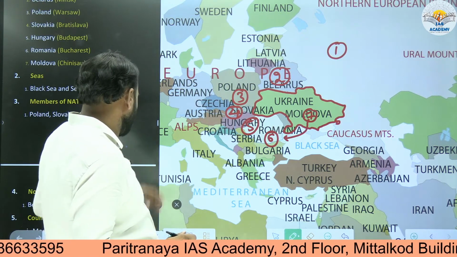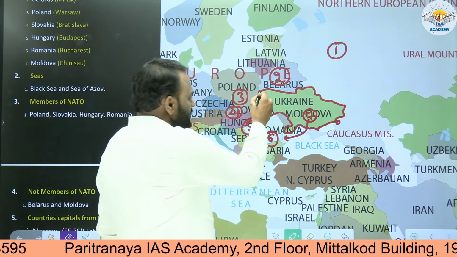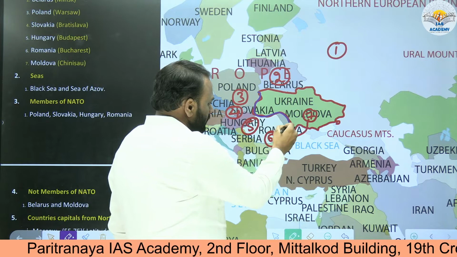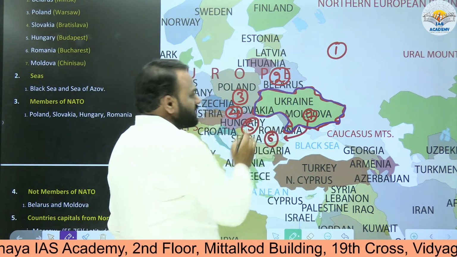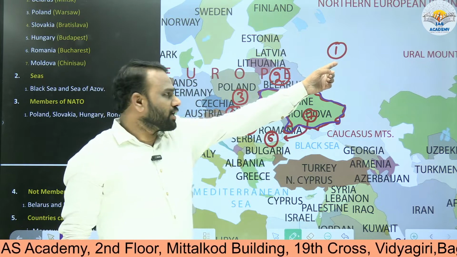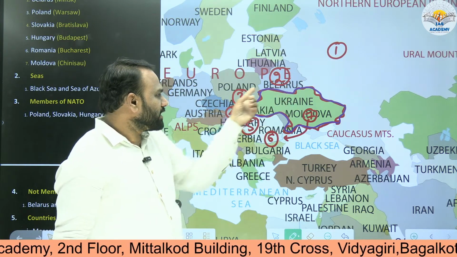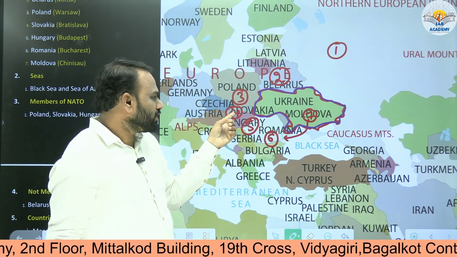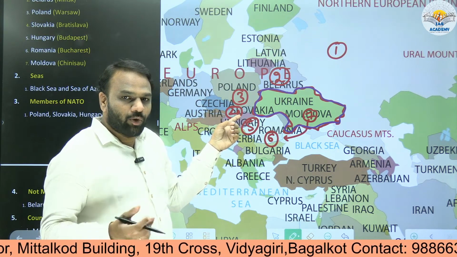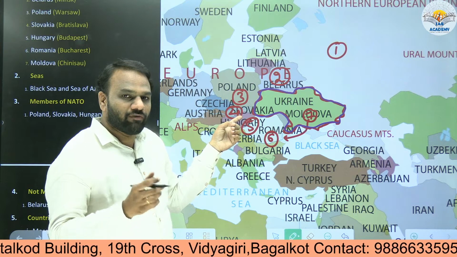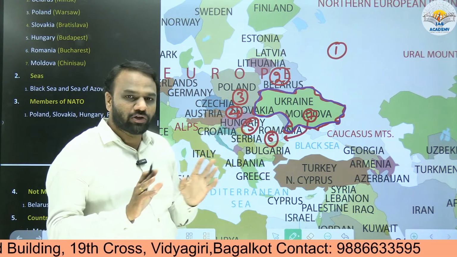Okay. So here, this is our Ukraine. The countries surrounding Ukraine are: one is Russia, next two Belarus, three Poland, fourth Slovakia. We should not get confused. There is another country called Slovenia, and the country which shares a border with Ukraine is Slovakia and not Slovenia.